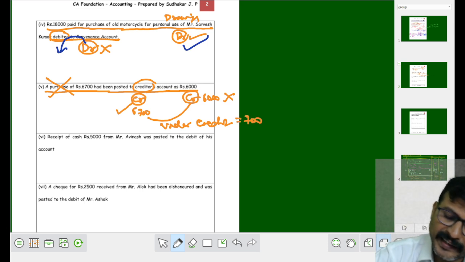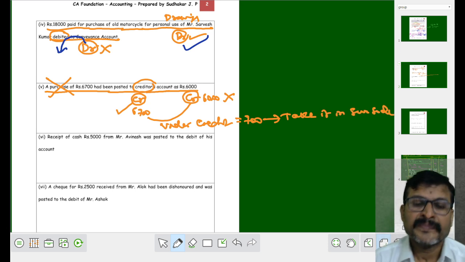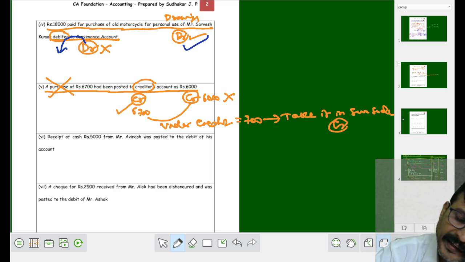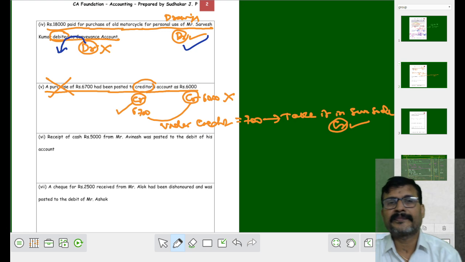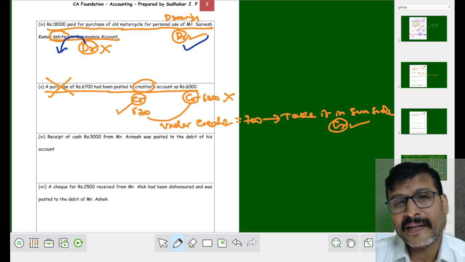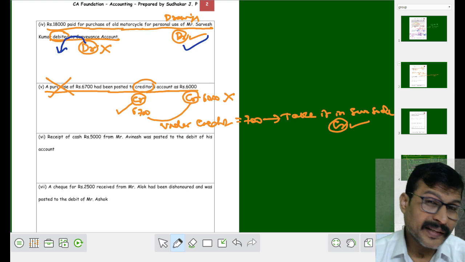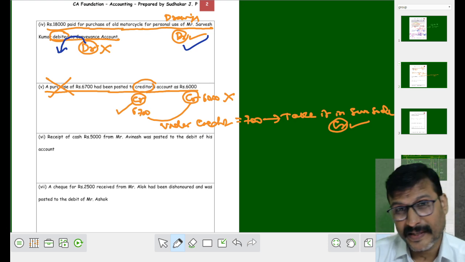When it is under credit, where we have to take? Take it in same side. Same side means we have to take it in credit side only with an amount of rupees 700. When you take 700 in the credit side, on the debit side we have to write the suspense account.